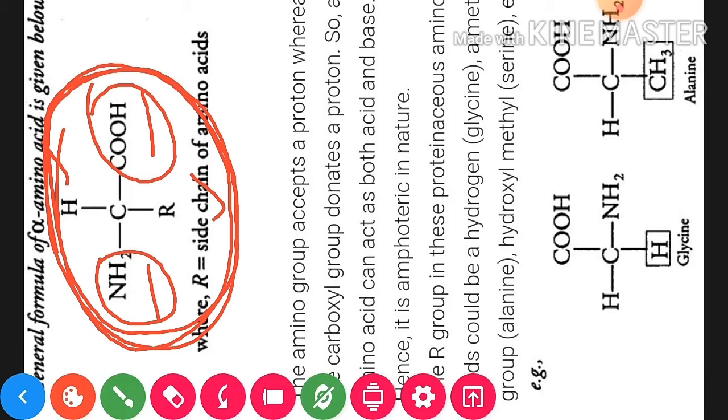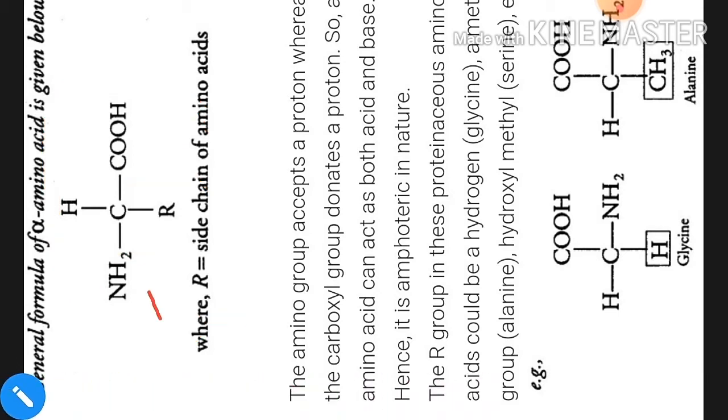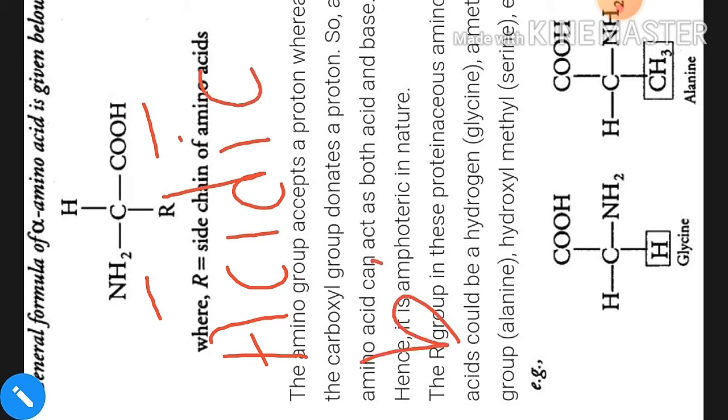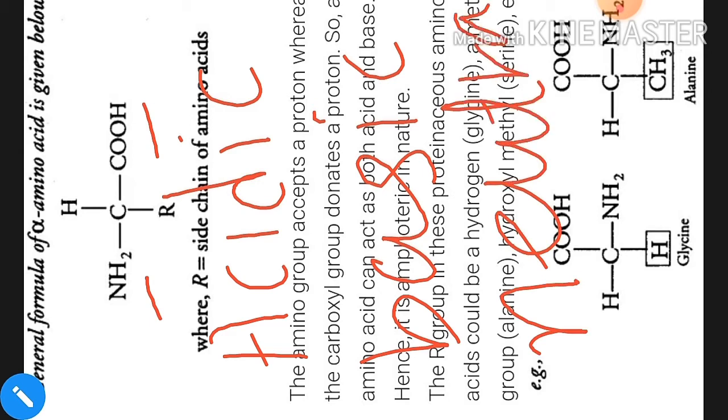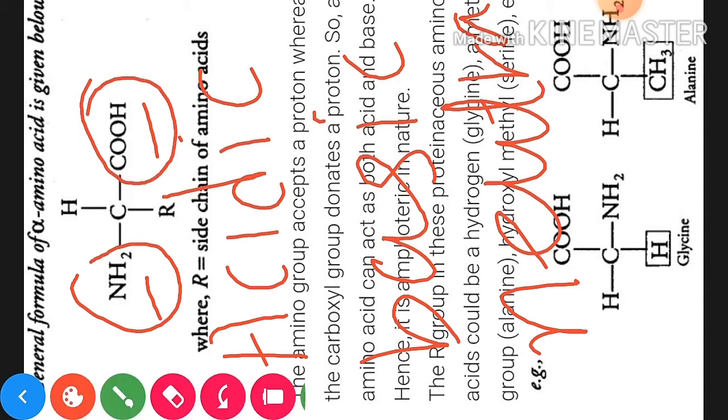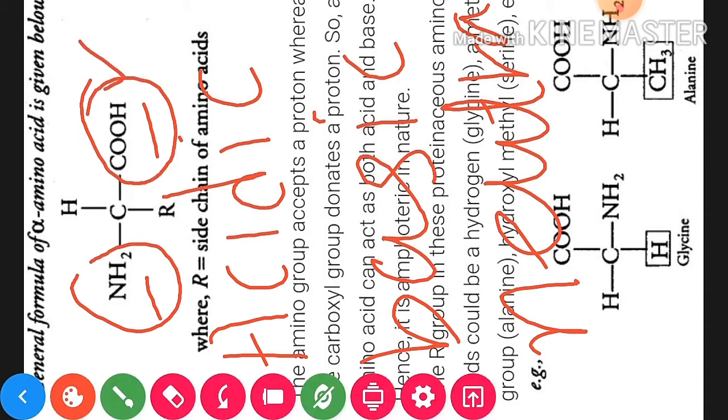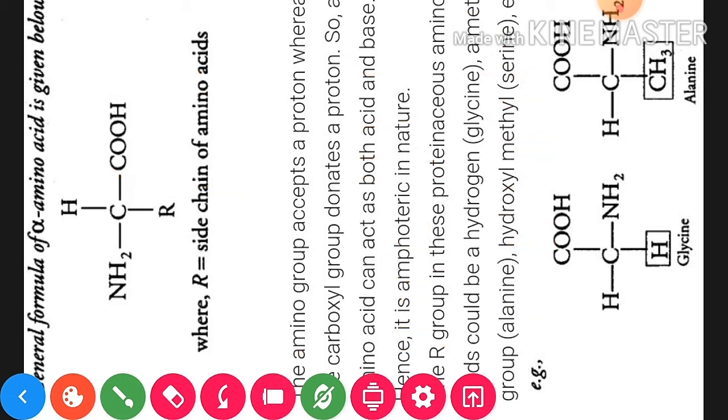Now, depending upon the number of amino groups and also carboxylic groups, there are different types of amino acids. Like these are acidic, basic and neutral. Okay, there are 3 kinds of amino acids on the basis of the number of amino groups and carboxylic groups, that is, which amino acid will have how many carboxylic groups and amino groups. So this depends upon the type of these amino and carboxylic groups.